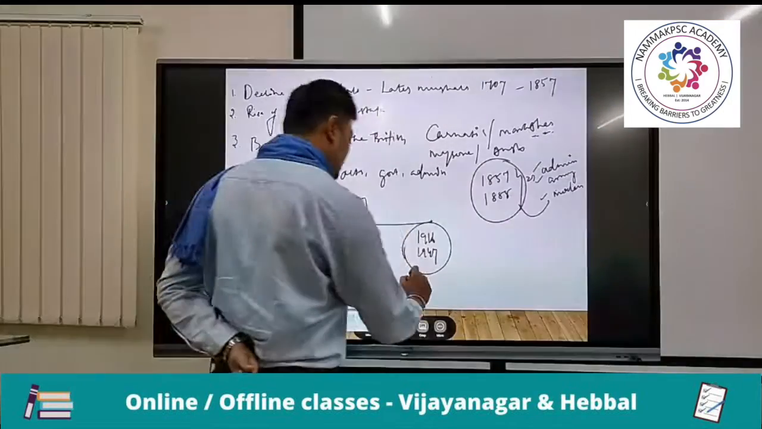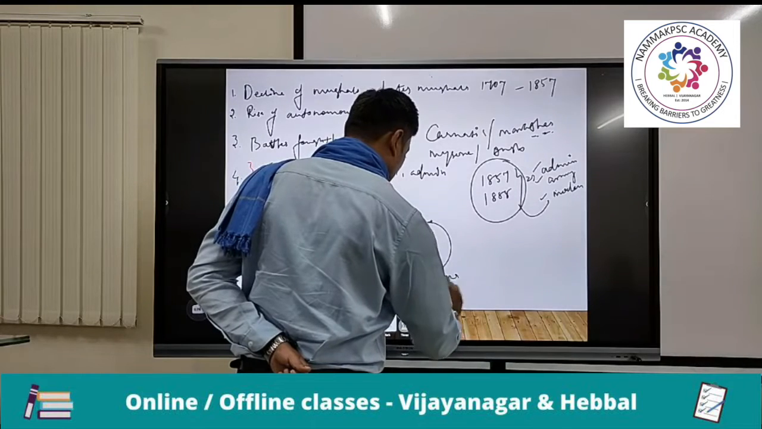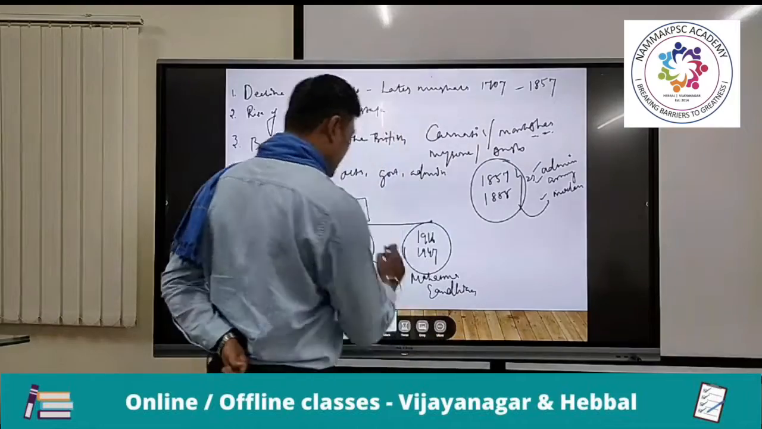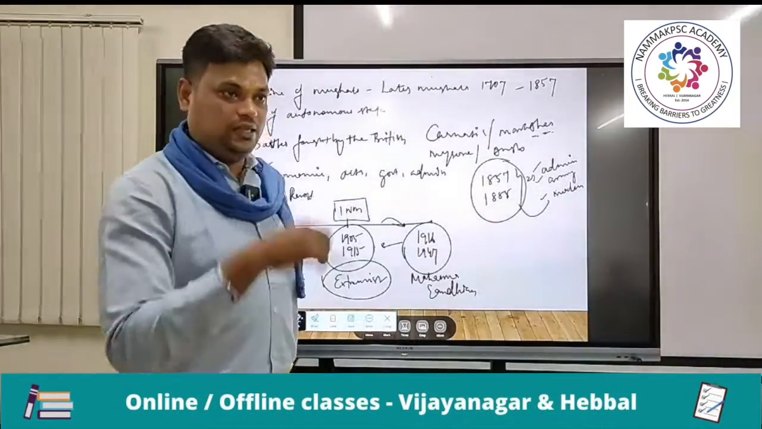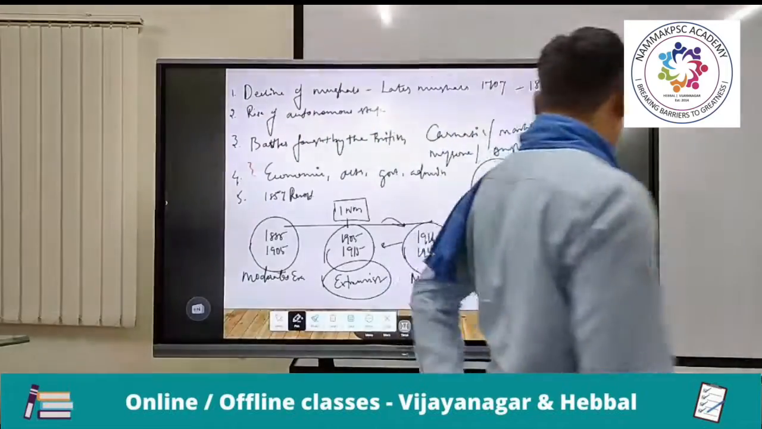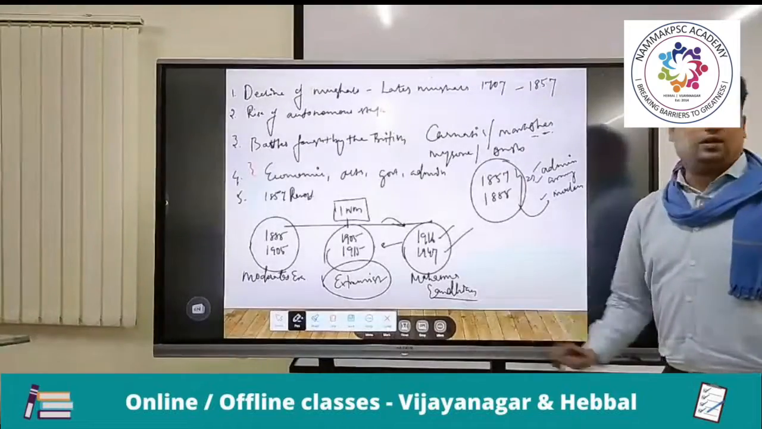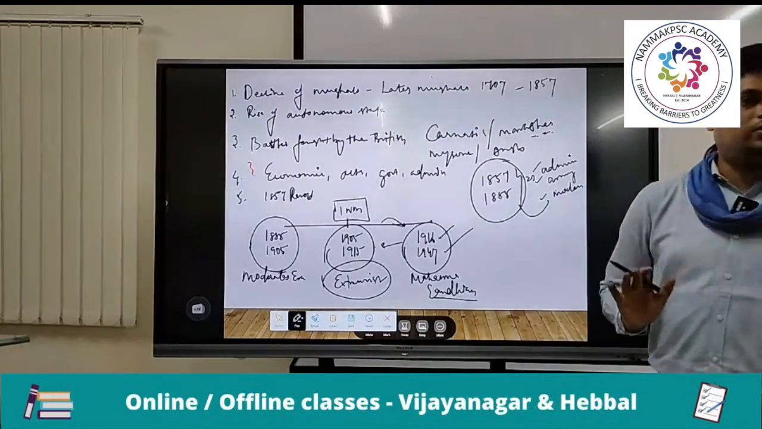And last but not least, Mahatma Gandhi, the Gandhian era. Mahatma Gandhi came back to India in 1915. From 1916, he started the Satyagraha. All the activities by Gandhi ji from 1916 to 1947 are known as the Gandhian era. So this is a glimpse of your modern history introduction.